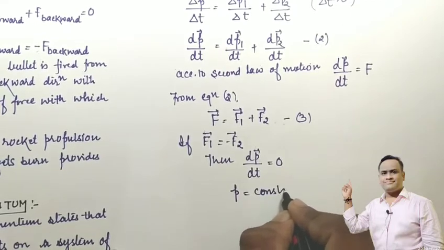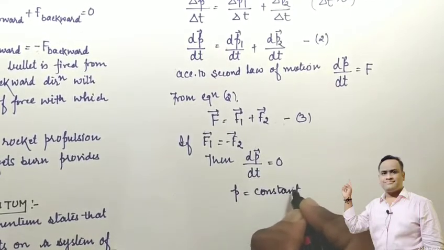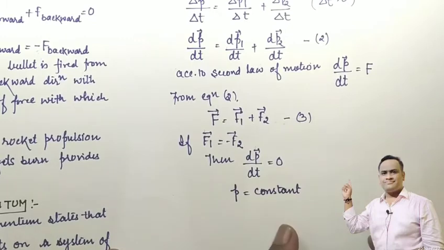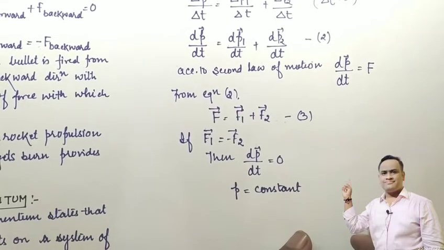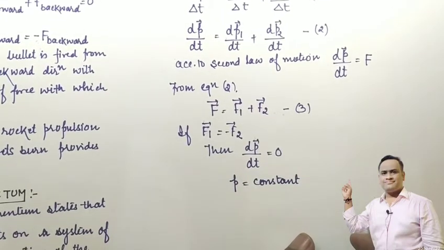So here momentum becomes constant. If no forces are applied onto an object, then the total linear momentum of the object remains unchanged.